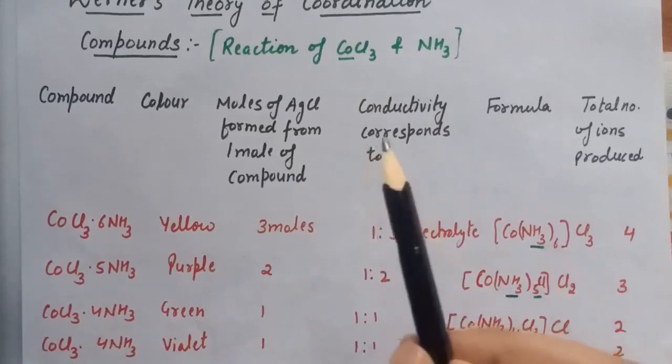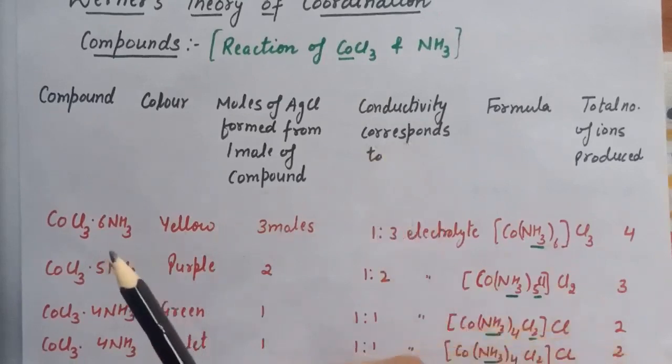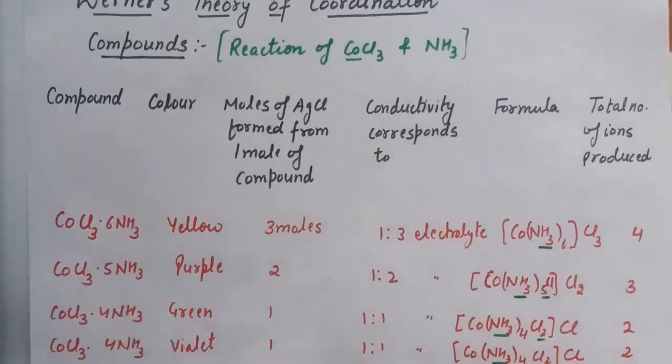And the conductivities of solution of 4 compounds were also found to be different, which shows that number of ions produced in the solution from these compounds were not same. That is, in solution, first compound produces 4 ions, whereas second compound gave 3 ions, and third and fourth compound gave 2 ions in solution. And these are the formulas for these 4 compounds.